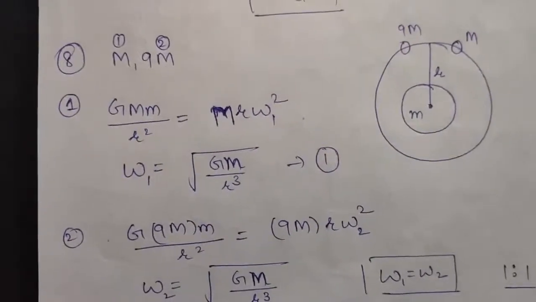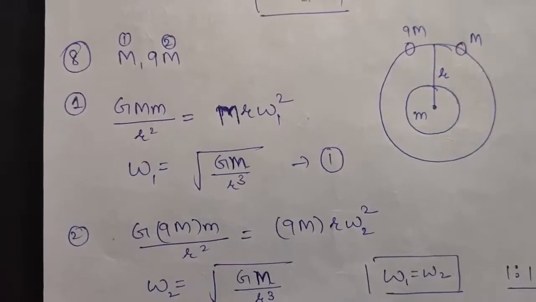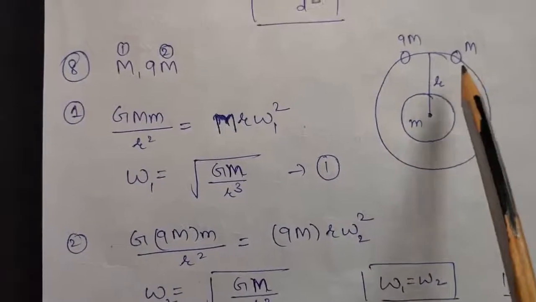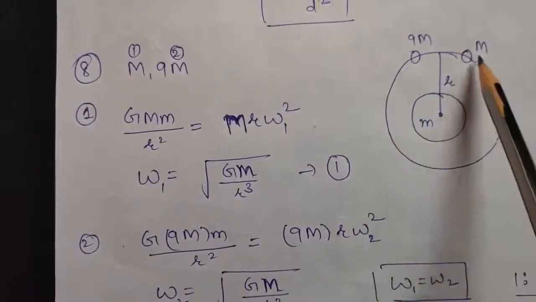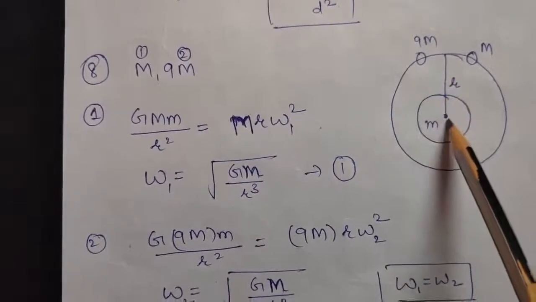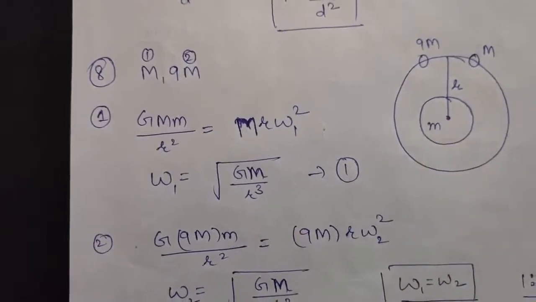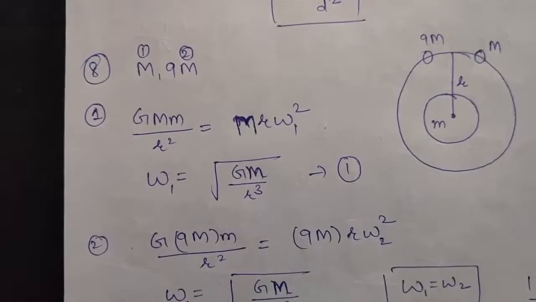Okay, question number 8 says two satellites of masses m and 9m are orbiting a planet in a circular orbit of radius r. That is, you have two satellites which are revolving around Earth, of masses m and 9m, at a distance of r from the center of Earth. I am taking the mass of Earth to be small m. You have to calculate the ratio of frequency of revolution of the satellites.